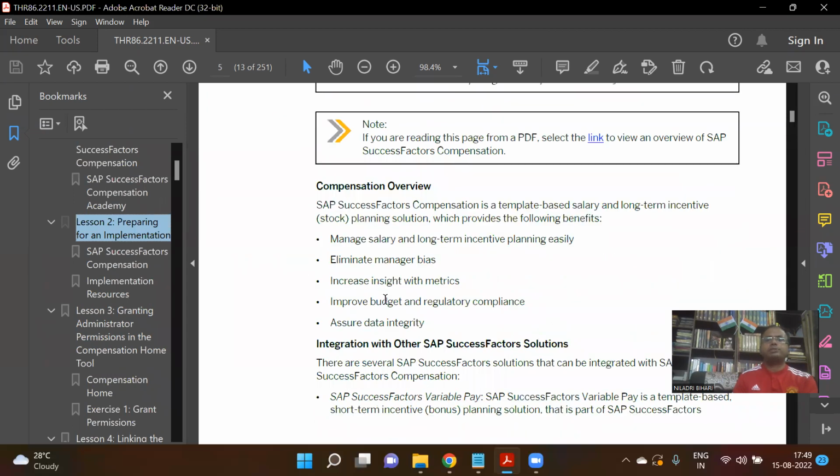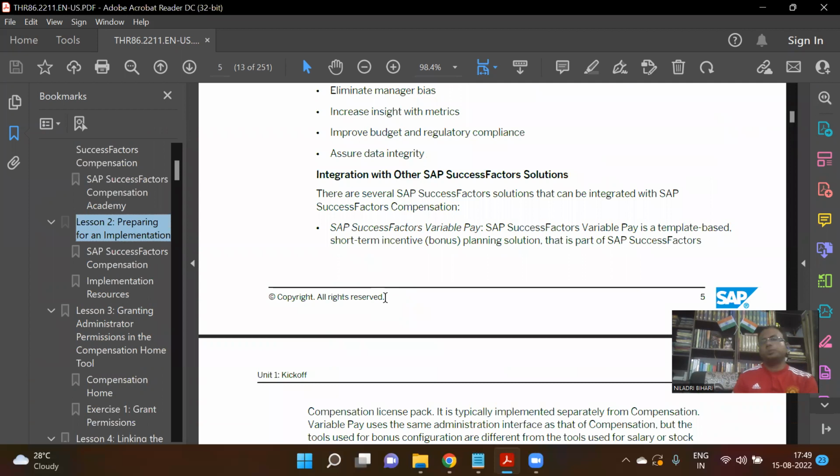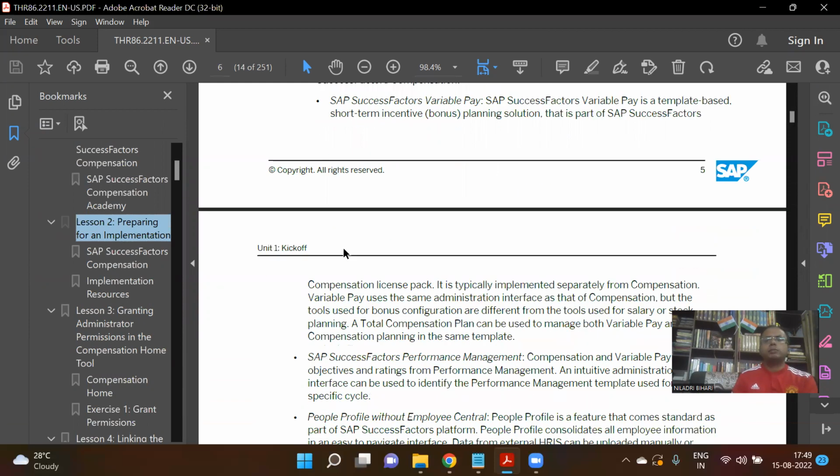Whenever you are preparing for an implementation, there are a few things you have to do. From an integration point of view, we will cover that on the integration track, so this is just an overview. Here we'll have integration with the variable pay module. If you already have the variable pay license, then it will be part of that. It is typically a different track, as I was saying. Variable pay is a template-based short-term incentive or bonus planning solution. It's part of the compensation license pack, so it is implemented separately from compensation, right?